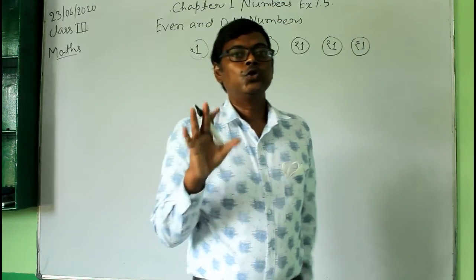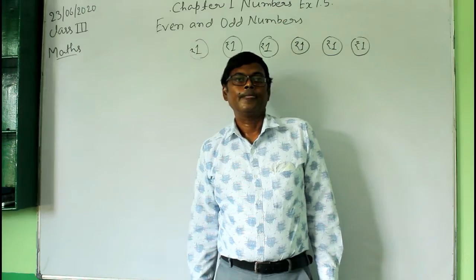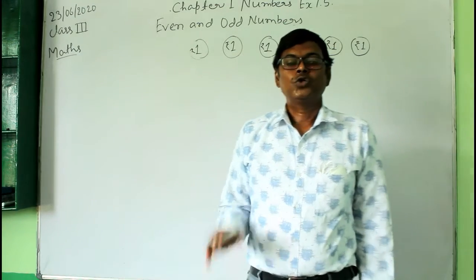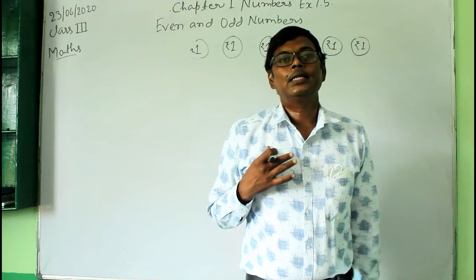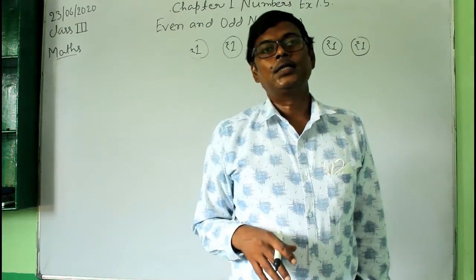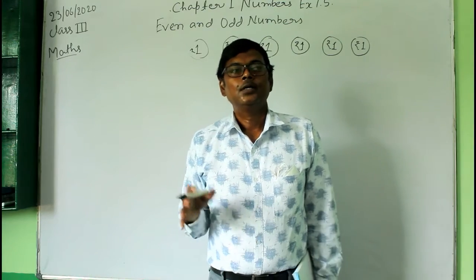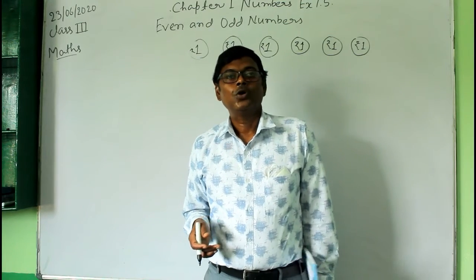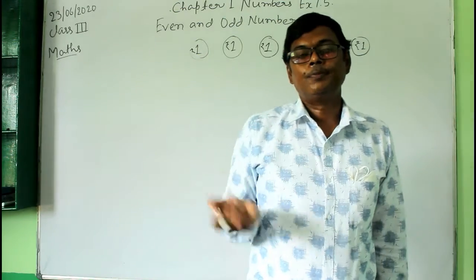Now, do you know the meaning of pairs? When we say pairs, it means two similar or identical things. For example, you have a pair of socks, a pair of shorts, a pair of shoes, or a pair of slippers.